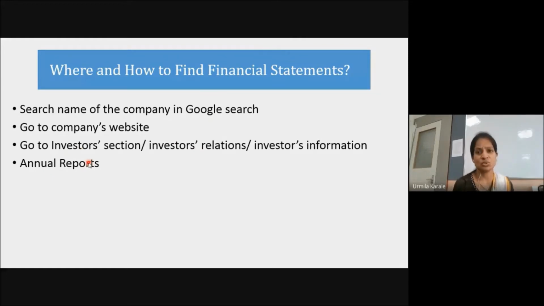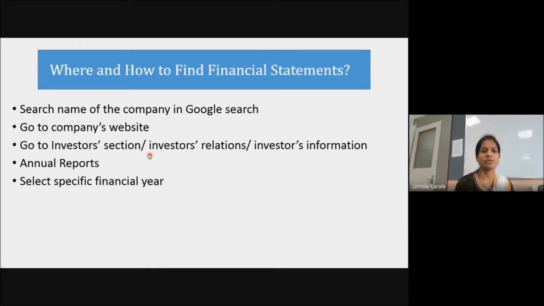Now you need to search for the recent annual report, and from that select a specific year. In this you will find a year-wise list on the website, of 2019-20, 18-19, 17-18.